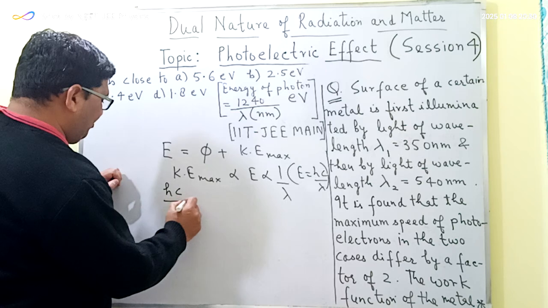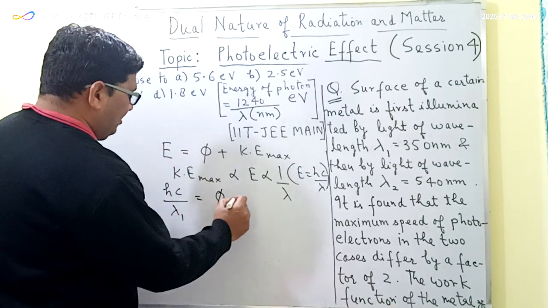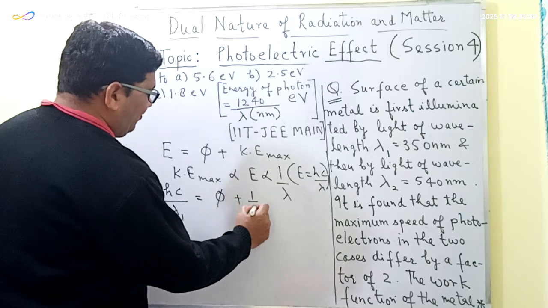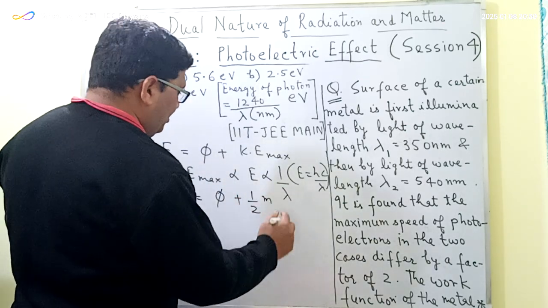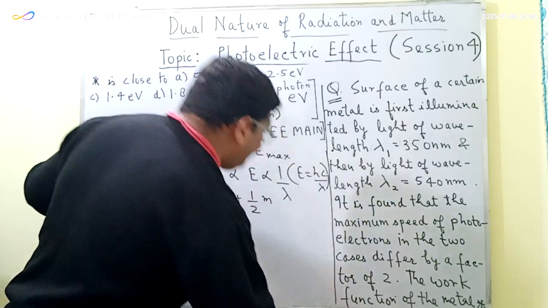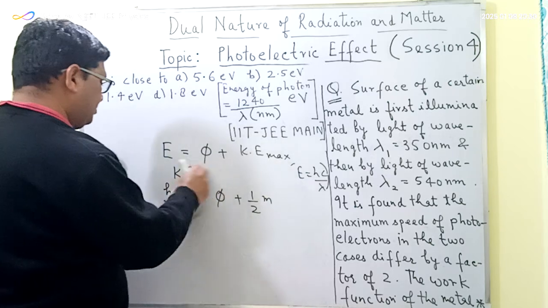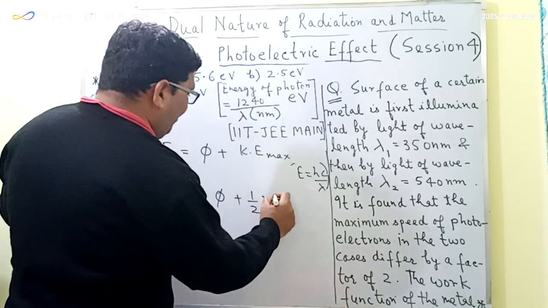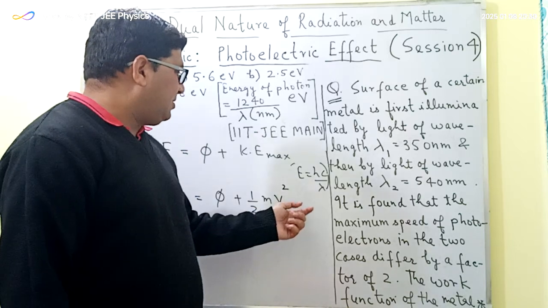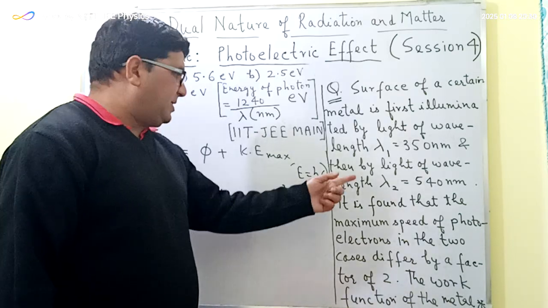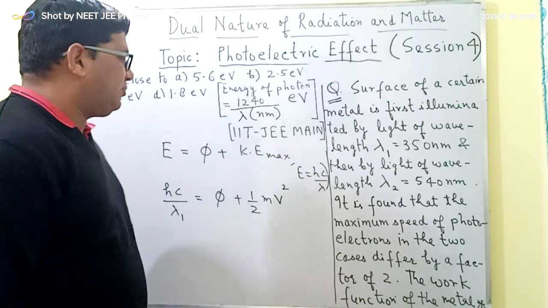For the first case it will be hc upon lambda 1, and this is equal to the work function of the metal plus half m v square. Here v is the maximum velocity of the photoelectrons in the first case, that is when the wavelength of the light is lambda 1, which is equal to 350 nanometer.